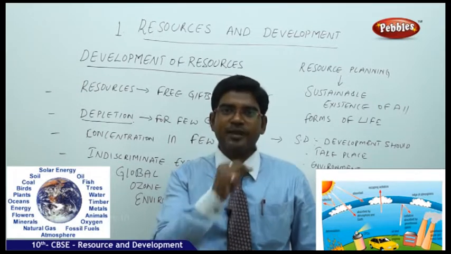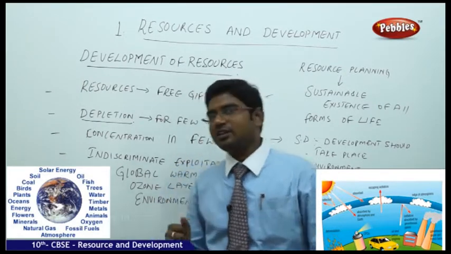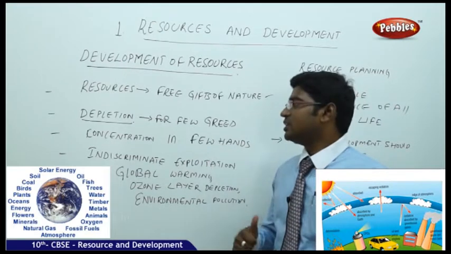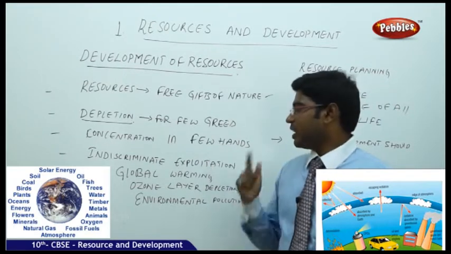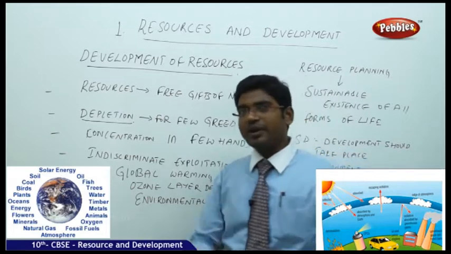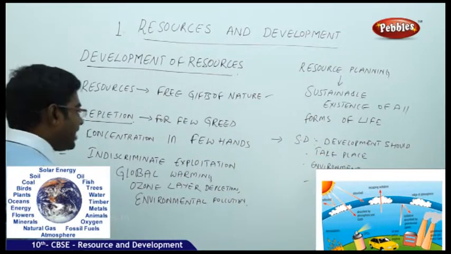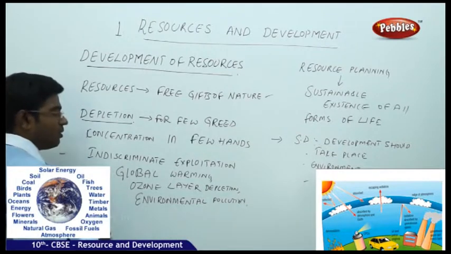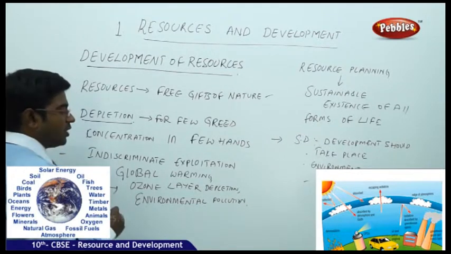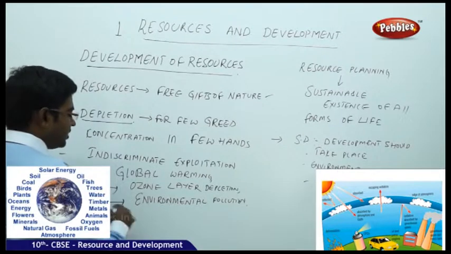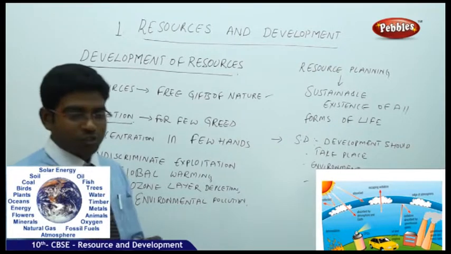That's how exploitation has become very high in the case of national properties, and then this exploitation will automatically result in adverse effects on nature. The adverse effects, for example, are global warming, ozone layer depletion, and environmental pollution.